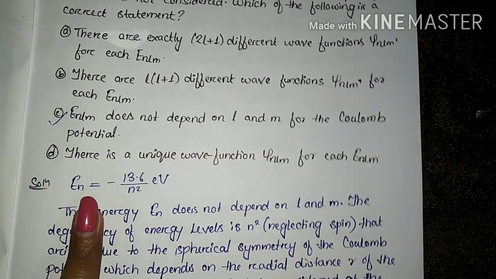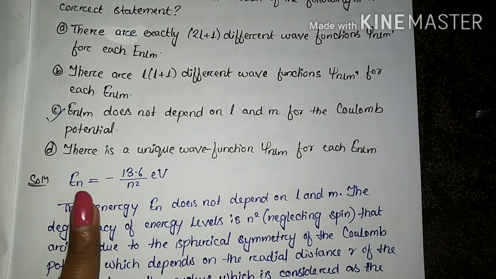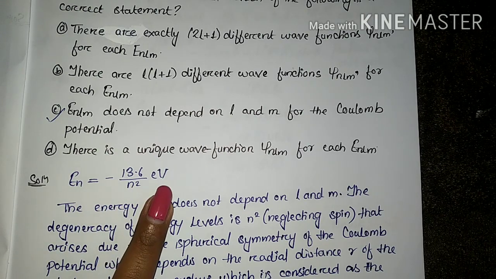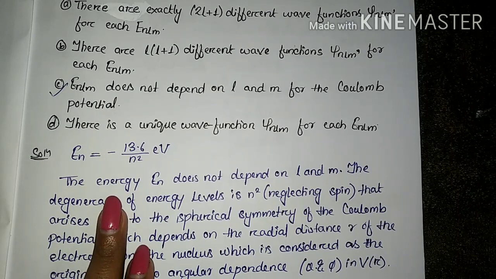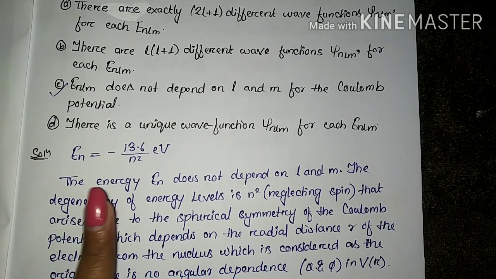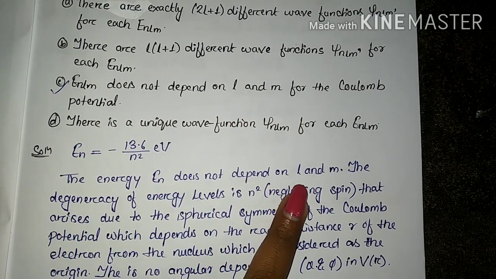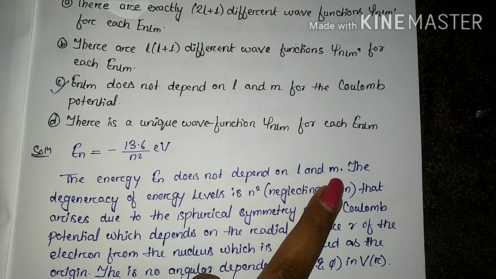Firstly, we know that the energy of hydrogen E_n is equal to minus 13.6 by n square electron volt. If you see here, from this equation, the energy is not depending on the orbital angular momentum quantum number l and the magnetic quantum number m.